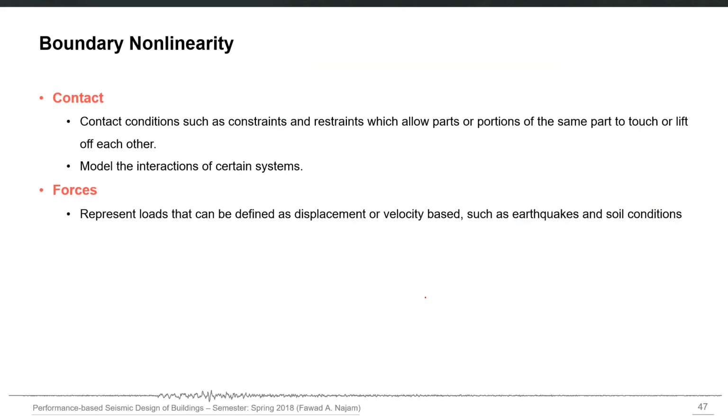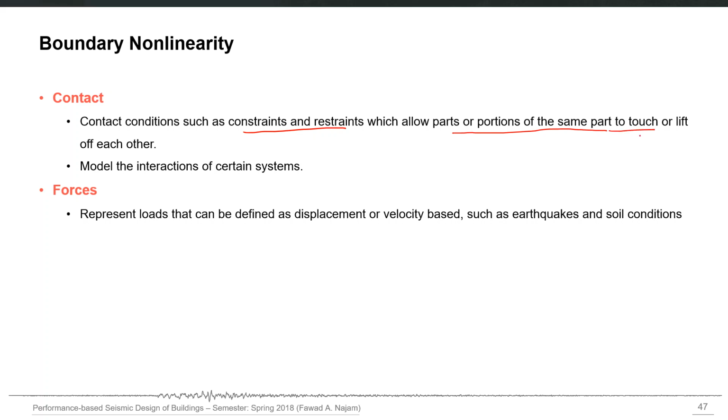The third type of nonlinearity is the boundary nonlinearity, and it is due to nonlinear contact conditions. For example, constraints or restraints which are applied to your structure may have nonlinear behavior, for example, which allow some parts or portions of the same part to touch or lift.